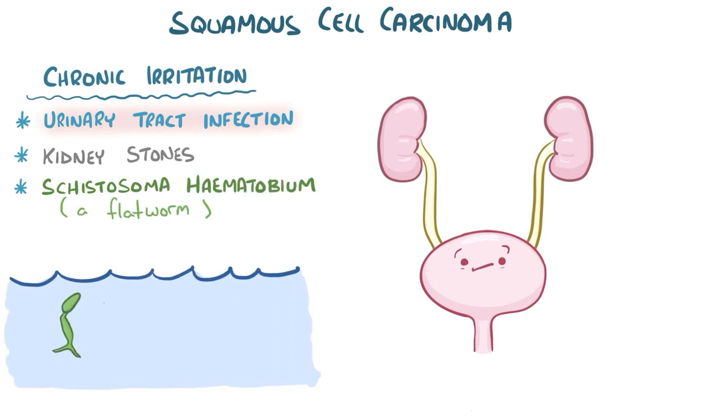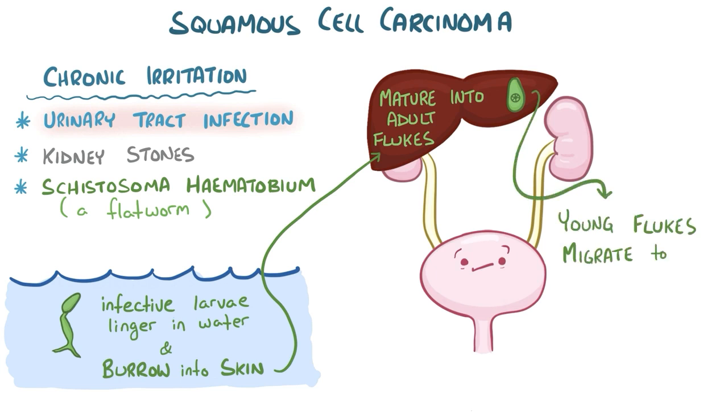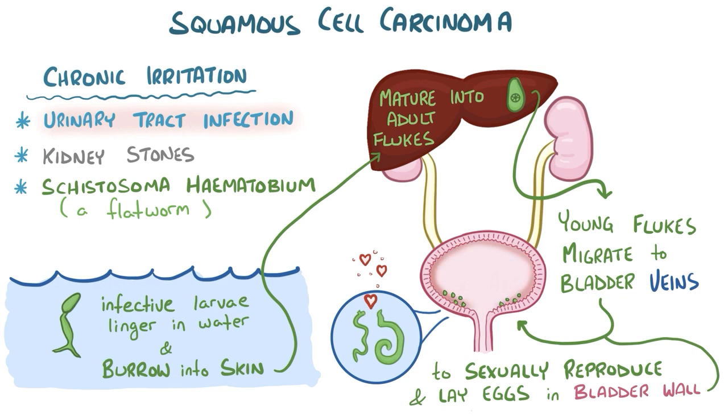In this infection, the infective larvae linger in the water and then burrow into human skin when given the opportunity. Then they travel to the liver and mature into adult flukes. From there, the young flukes migrate to the urinary bladder veins to sexually reproduce and lay eggs in the bladder wall. These eggs can get urinated out, but they also cause chronic inflammation in the bladder wall, which is how they lead to squamous cell carcinomas.